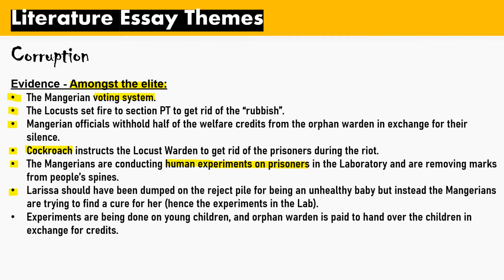We also see a situation where Larissa, who is the daughter of Mistress and Master, should have been dumped on the reject pile for being an unhealthy baby, but instead the Mangarians are trying to find a cure for her, hence the experiments in the lab. Experiments are also being done on young children, the smalls, and the orphan warden is paid to hand over the children in exchange for credits. That also is completely unethical behavior.